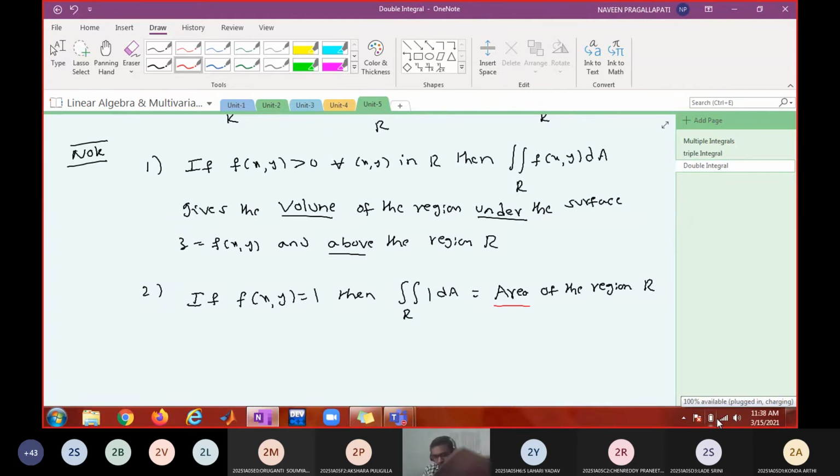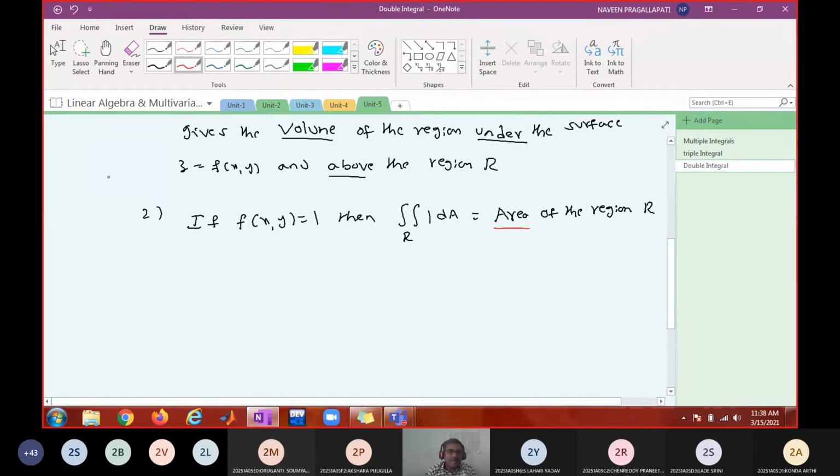Now the next question is how to evaluate a double integral. Put this heading: methods of evaluating double integral.